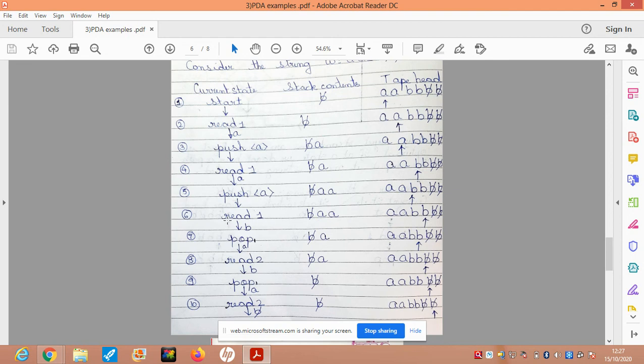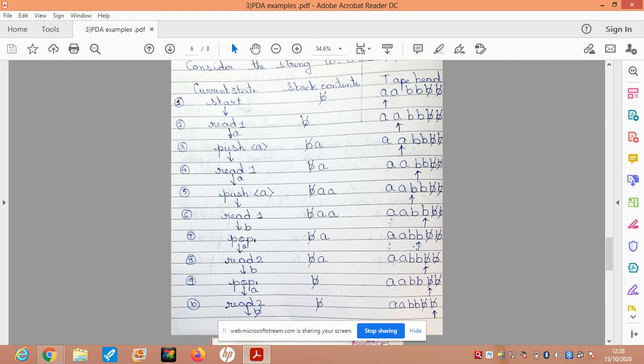After push A, I go to the state called read one. And what is the symbol being read? Currently, in step number 5, the pointer is at B, so I'm reading a B. The stack remains the same, whereas the head pointer moves one place to the right on the tape. In read one, if I read a B, I go to a state called pop one, where I'm asked to pop an element from the top of the stack. The element popped is an A, so the stack becomes blank followed by A.